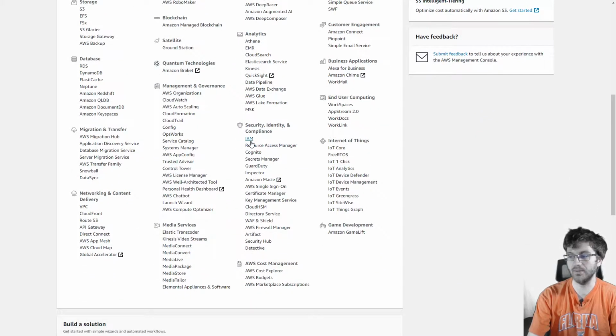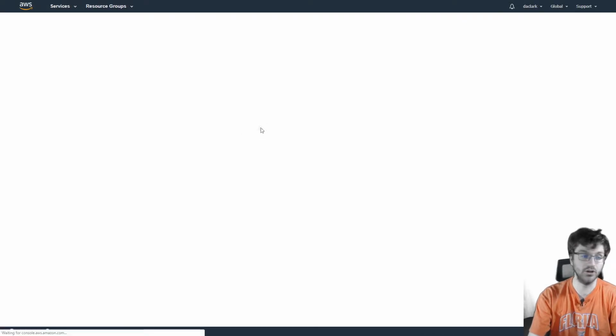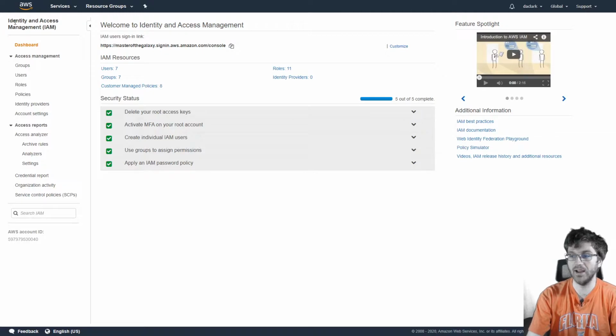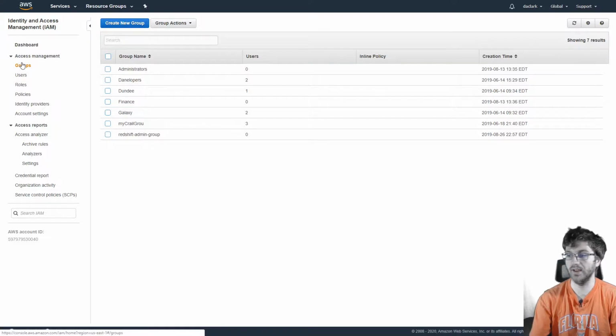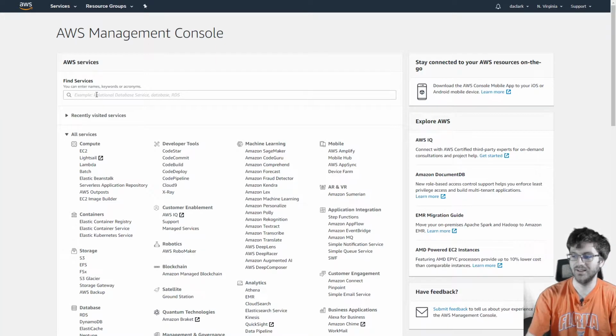People also recommend you start with IAM as well, because it's security, identity, and compliance. IAM is identity and access management. So this is basically where you can make groups and users. So for example, if you're at a company, you want to have all your employees be a part of a group, like developers, administrators. I already have some here. But I'm not going to start in either of those because I think they're both boring.